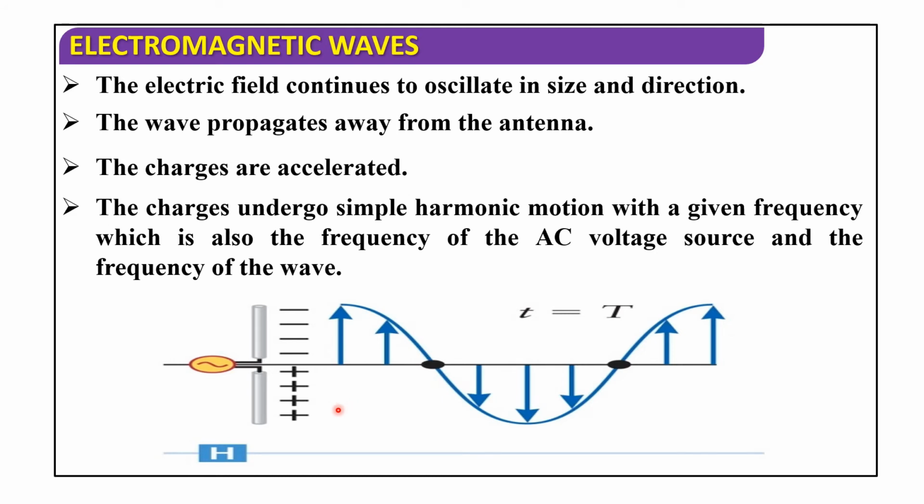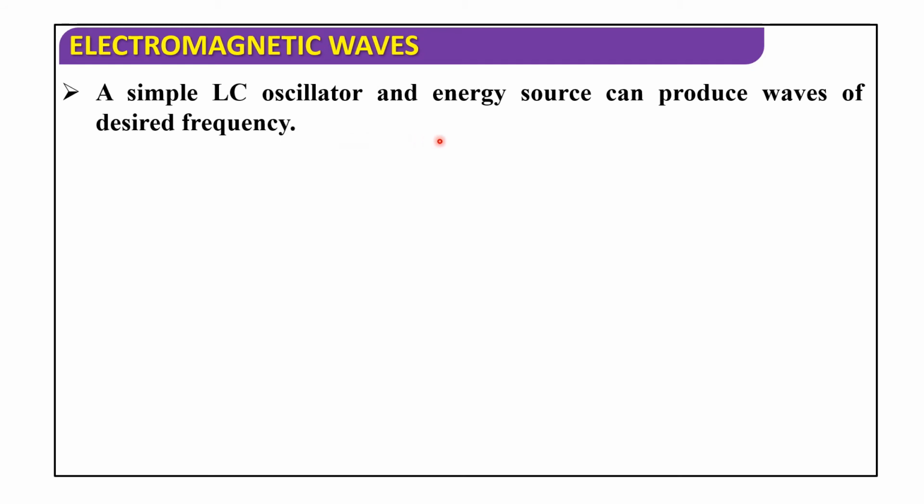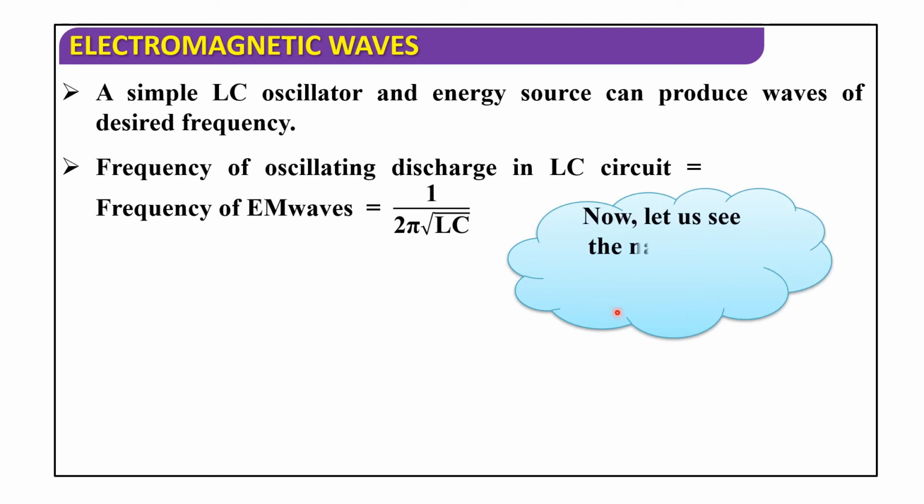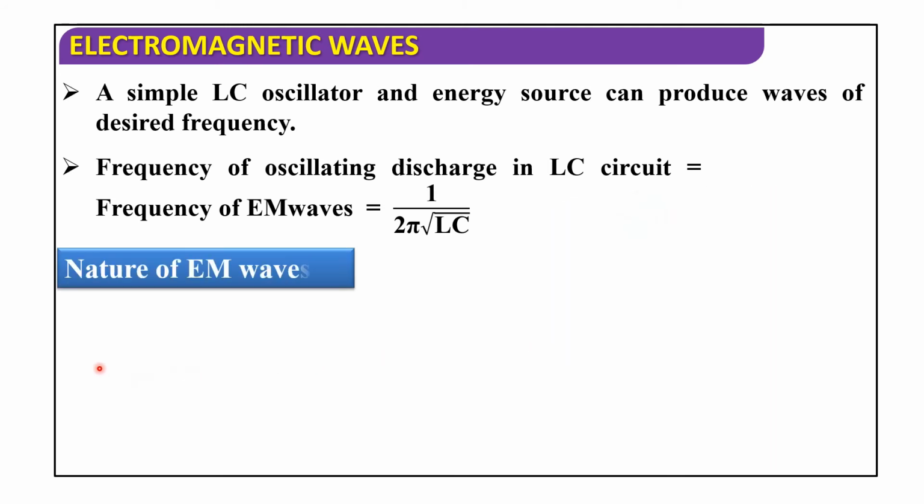Next, a simple LC oscillator and energy source can produce waves of desired frequency. So the frequency of oscillating discharge of the LC circuit is equal to the frequency of EM waves, that is 1 by 2π root LC. Now let us see the nature of the electromagnetic waves. Now I will discuss the nature of EM waves.